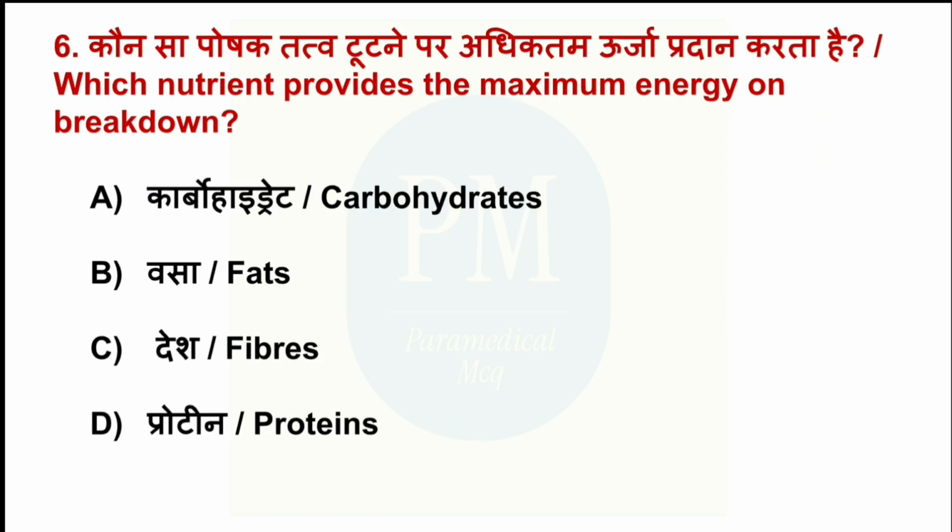Which nutrient provides the maximum energy on breakdown? Option A, carbohydrate. Option B, fats. Option C, fibers. Option D, protein. The correct option is option B, fat.